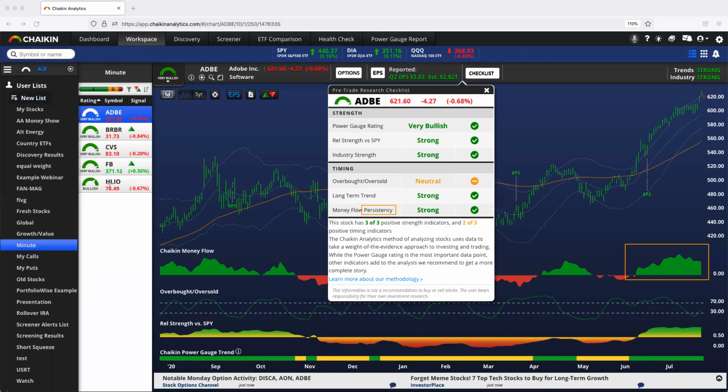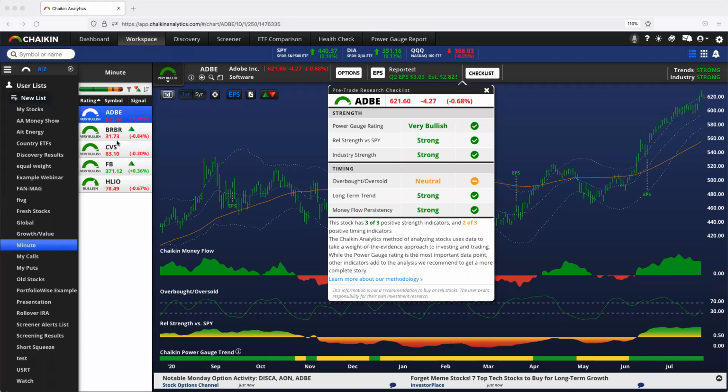To receive a strong green check here for money flow persistency, money flow must A, be green today, and B, be persistently strong over at least a month. So green more than red over the course of the last month and green today. Adobe here has strong money flow and money flow persistency.